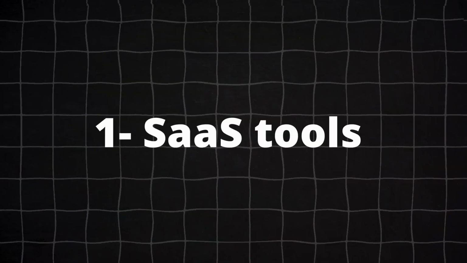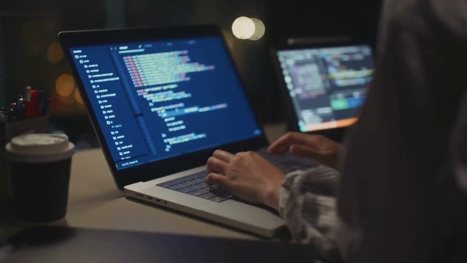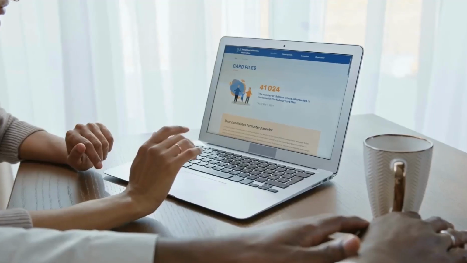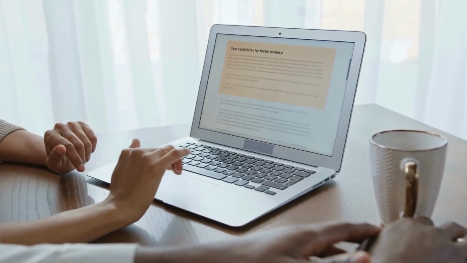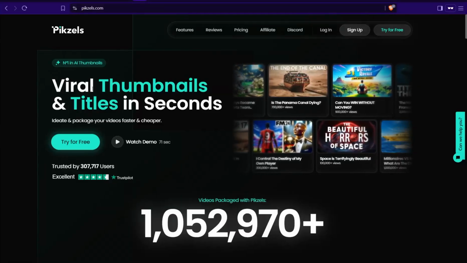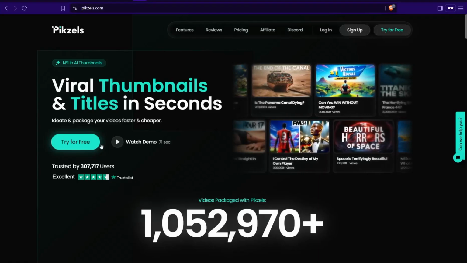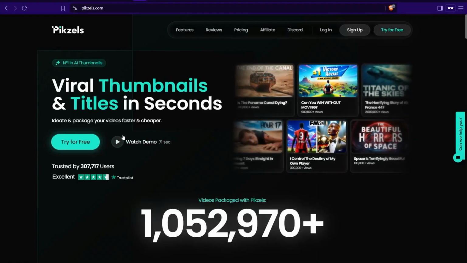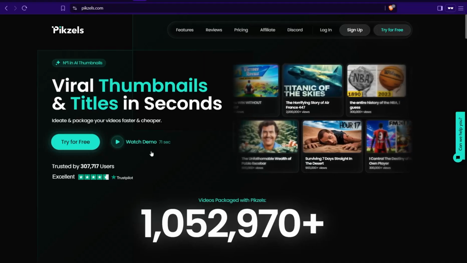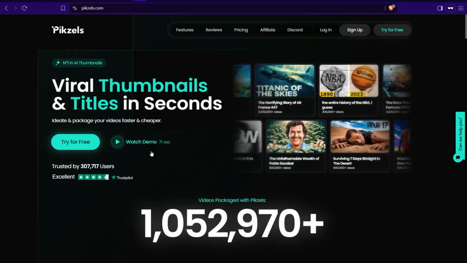And the first side hustle here you can make money online using AI for sure is building a SaaS tool or SaaS website. With such a website you can provide a service or a business online tool that any customer can find help or get benefit from, and here you can get paid for that. For example, this website that says pixels.com. Here you can find this amazing tool using the power of AI to create viral thumbnails and titles in just seconds. And he's the owner of this website, and this SaaS website does well so far and has made a lot of money according to his pricing plans.